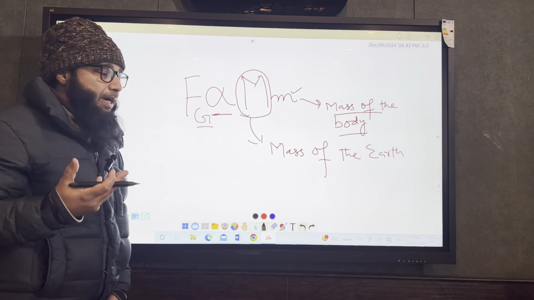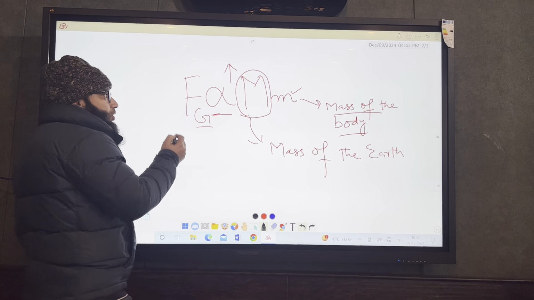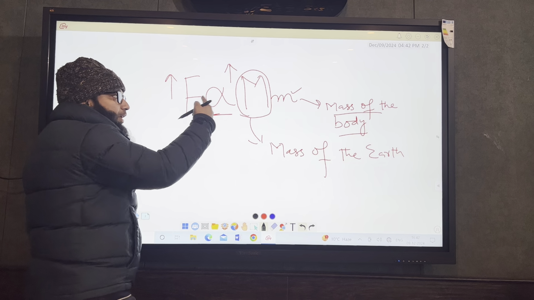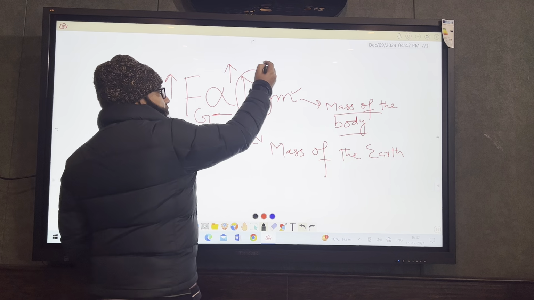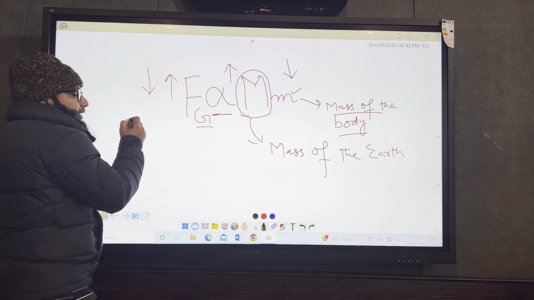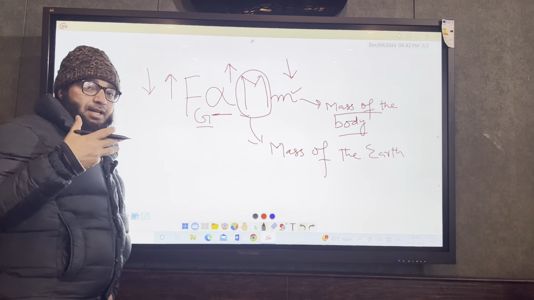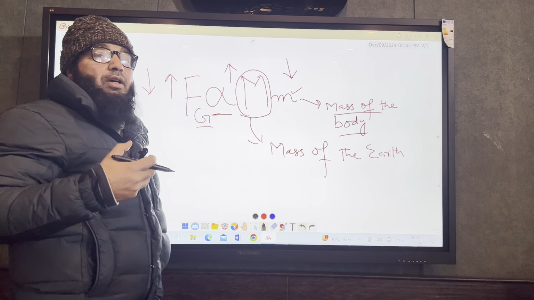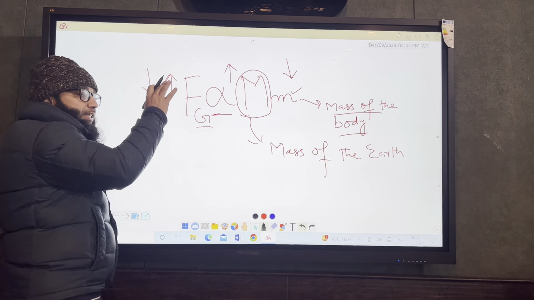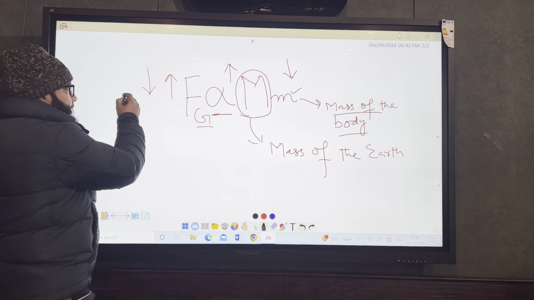Now here this symbol, proportionality, direct proportionality का मतलब क्या होता है? Direct proportionality का मतलब है that if the mass will increase, the force of attraction will also increase. That means it will always follow what is happening to the m. If the mass of the body will decrease, right, then the force of attraction will decrease. इसका मतलब है जितना मास ज्यादा होगा उतना फोर्स ऑफ अट्रैक्शन ज्यादा होगा, और जितना मास कम होगा उतना फोर्स ऑफ अट्रैक्शन कम होगा. So directly means that it will directly follow what is happening to the other parameter, right? This is the first one.